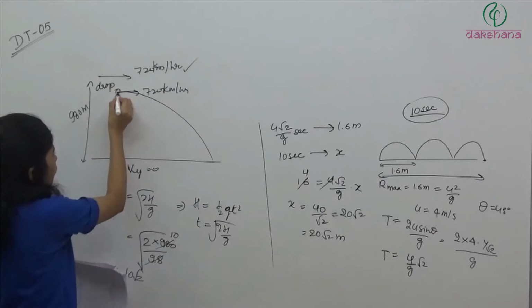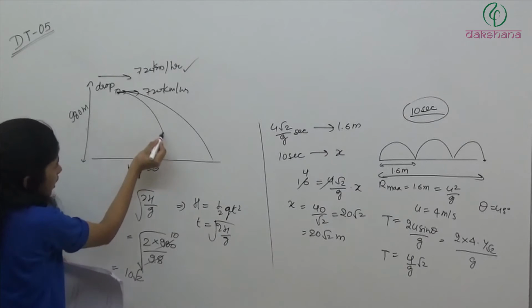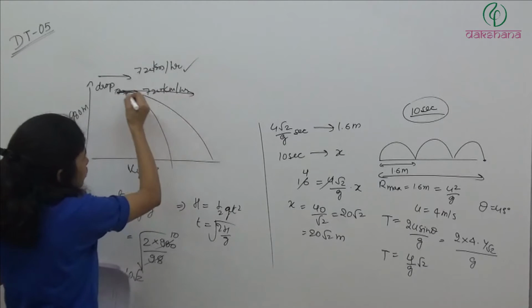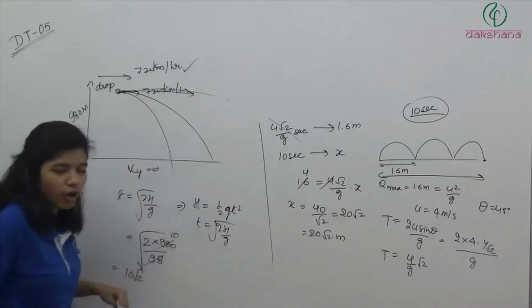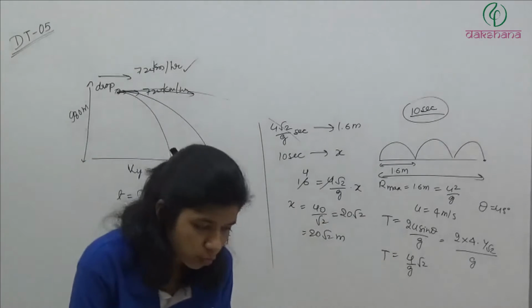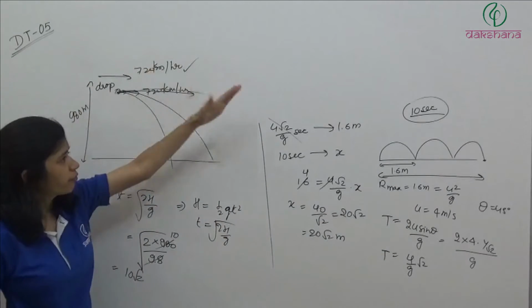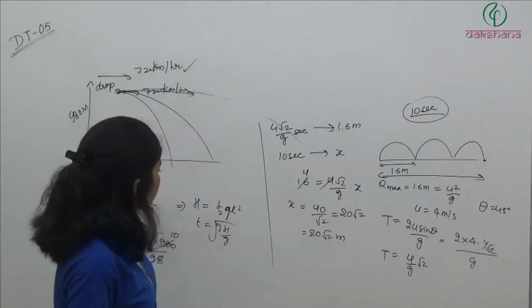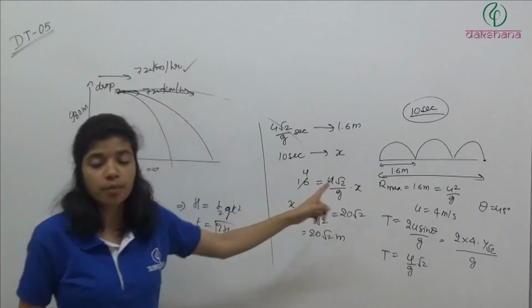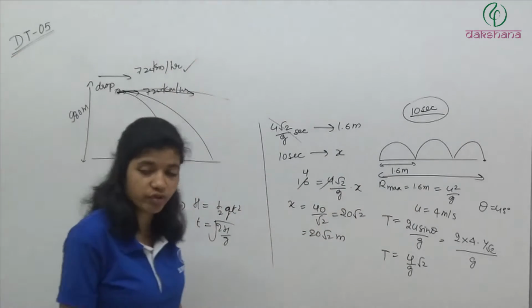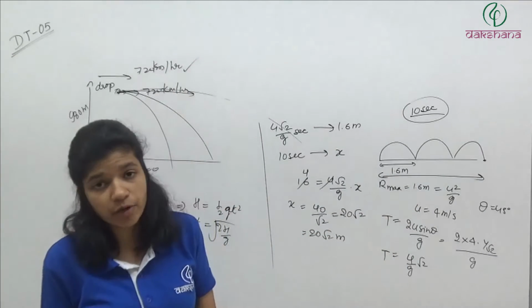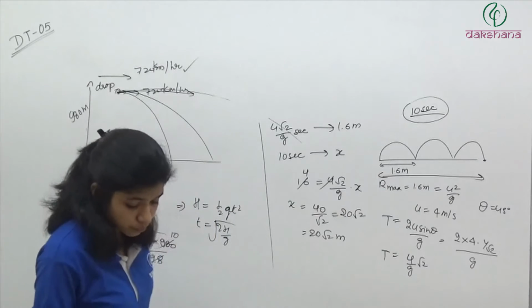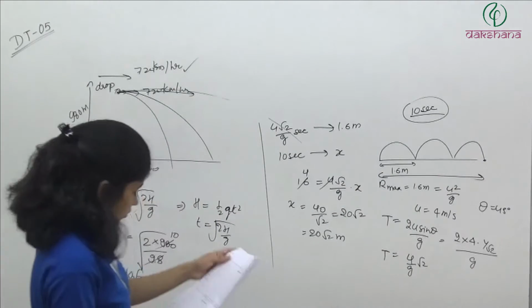If we have a very small velocity, then where will it fall? It will fall at this spot. If we have a very big velocity, it will fall somewhere here. So if the velocity in x direction, or the velocity of the aeroplane, changes, then the range of the bomb will change, but the time required to come to the ground will remain the same because the initial velocity in y is 0.